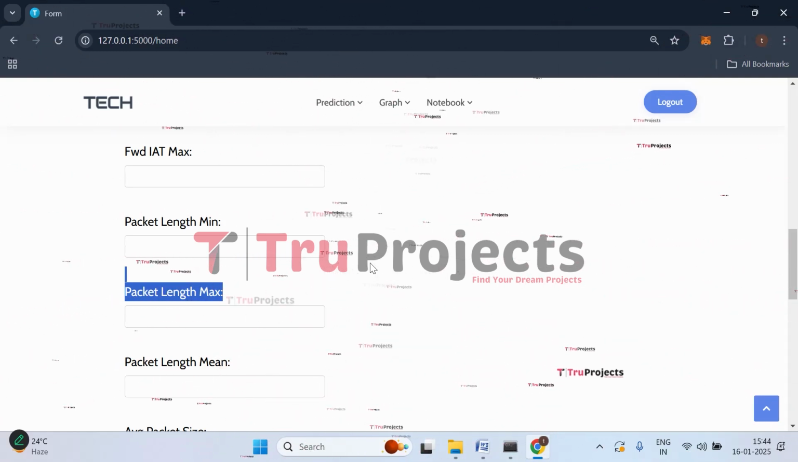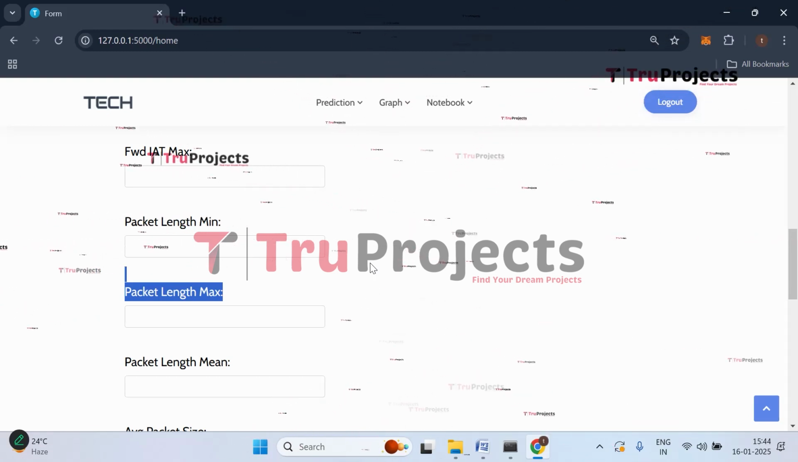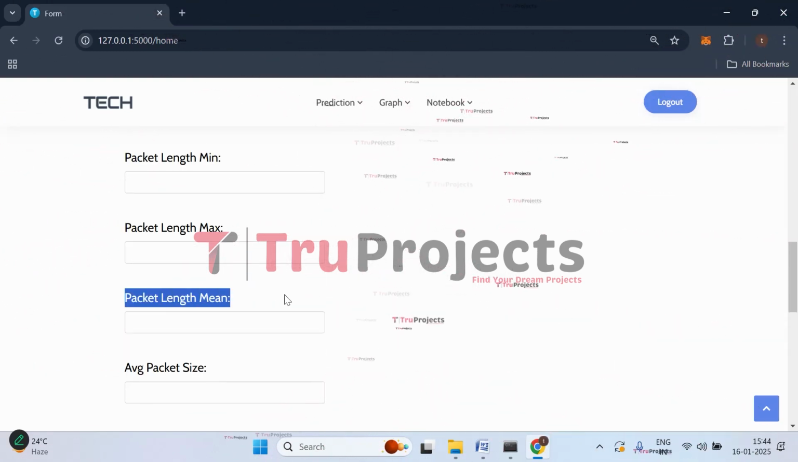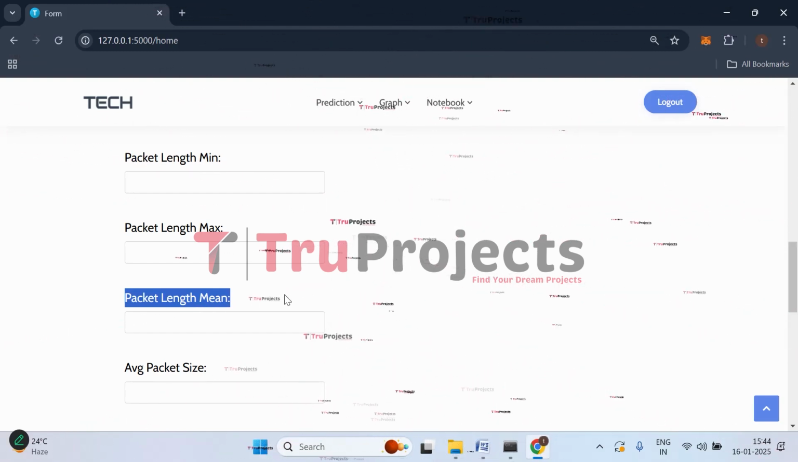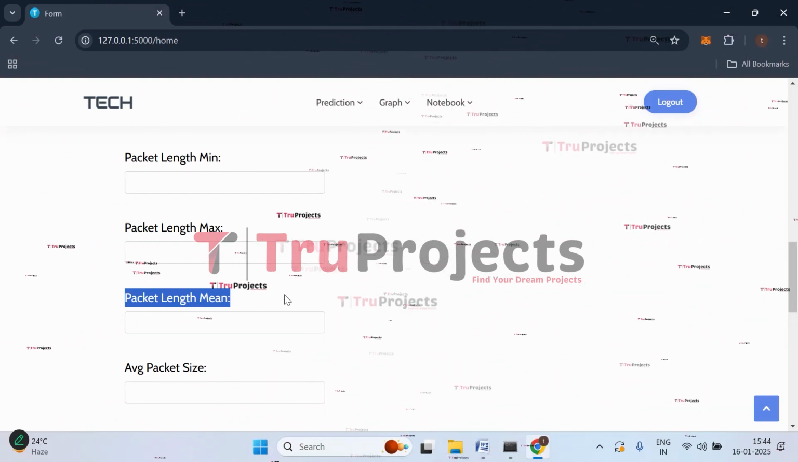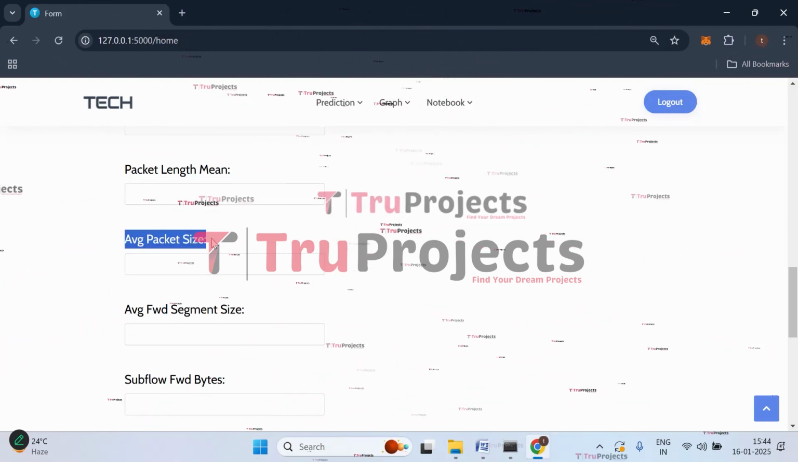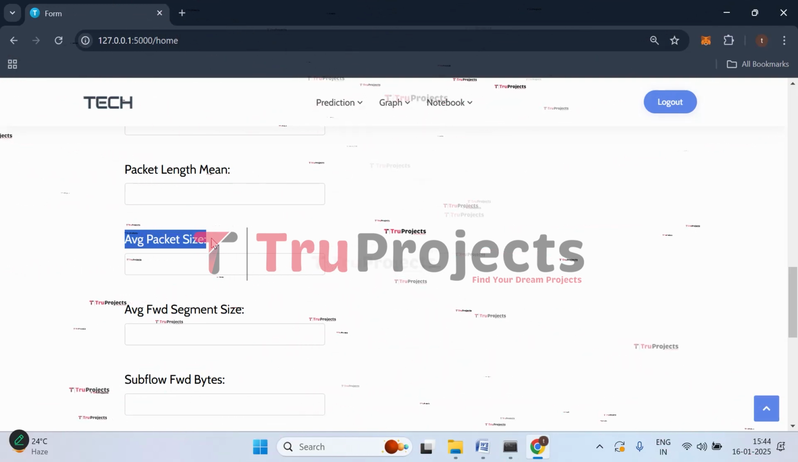So it is the largest length of a packet observed in the flow. This reflects maximum data payload sizes, often useful in detecting anomalies. Then we have packet length mean. So it is the average length of all packets in the flow, provides an overview of typical packet size behavior. Then we have average packet size. So it is the average size of all packets, including forward and backward directions, combining both the directions